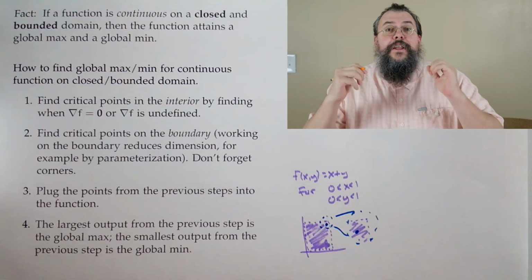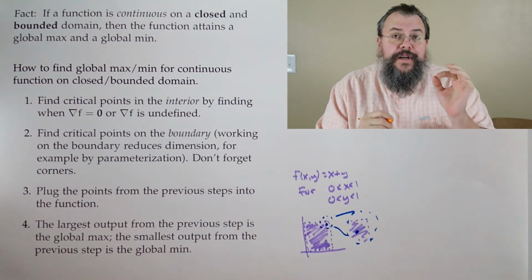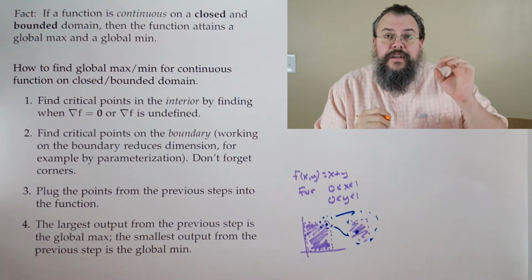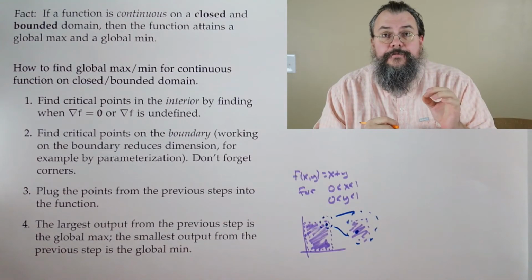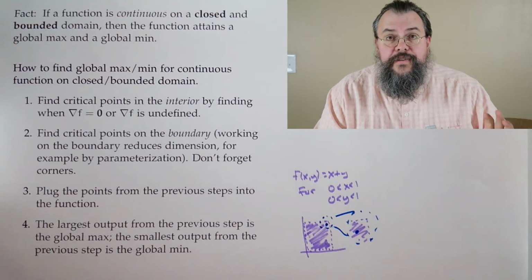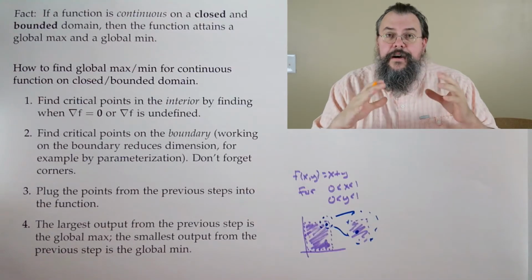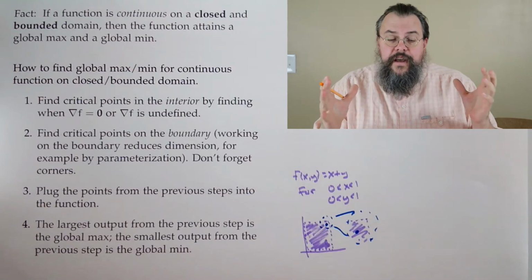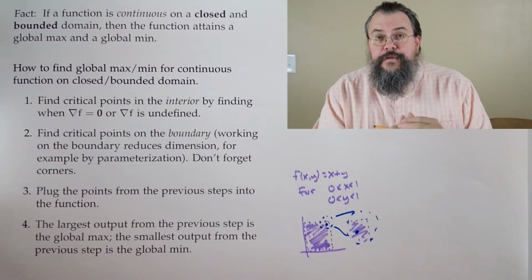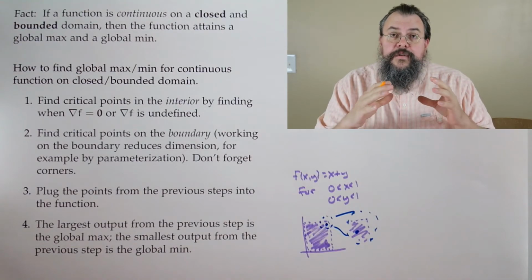In other words, there has to be some place where we plug it in and our function says, this is the largest we ever get out. And similarly, some place where it says, this is the smallest we ever get out. And so we can talk about our global max or min, also known as absolute max and absolute min. And so we're going to focus on our procedure.